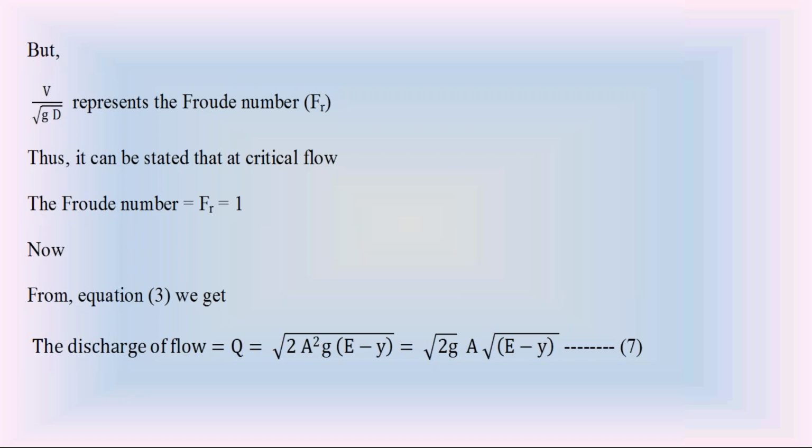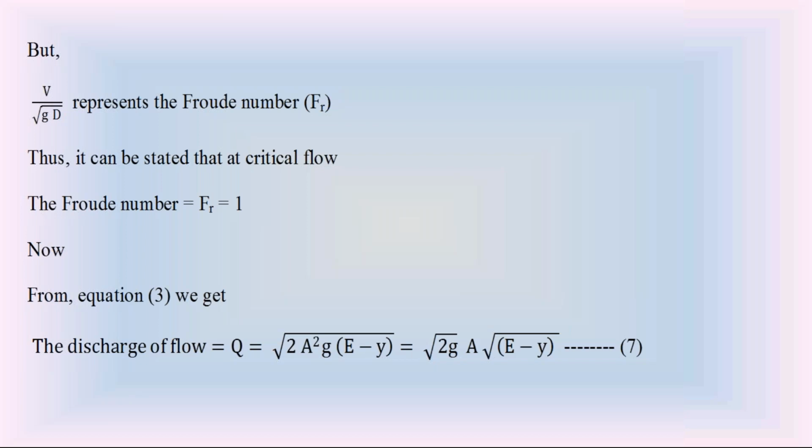Then we are going to discuss further the condition of minimum specific energy. What happens to the discharge of water flow at a minimum specific energy? If the water flow in the channel is with the minimum specific energy, what is the discharge of water flow in the open channel?